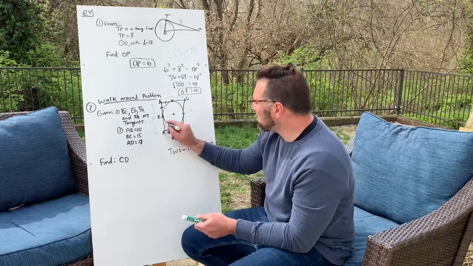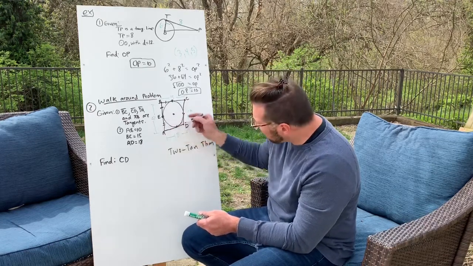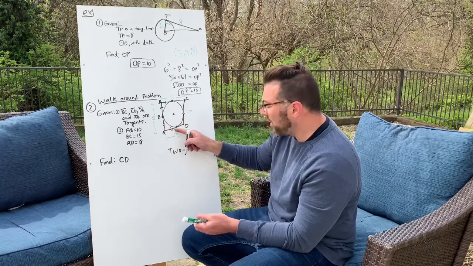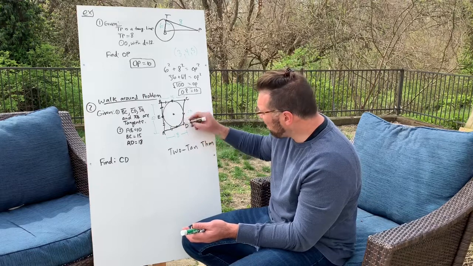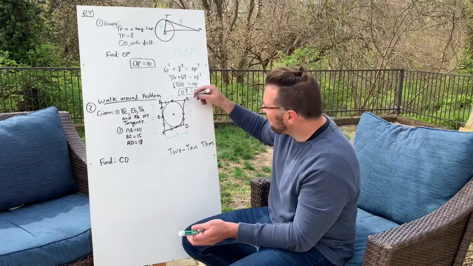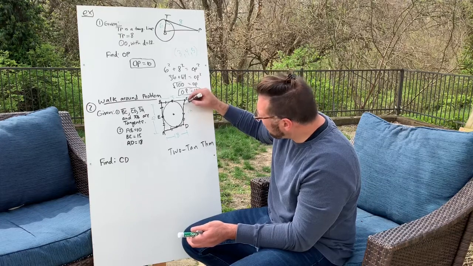Oh, the same thing is true about AE here and A, whatever that point is. These two segments are congruent by the two tangent theorem as well. These two are also congruent, two tangent theorem. These two are also congruent. So you have some information that you could use.